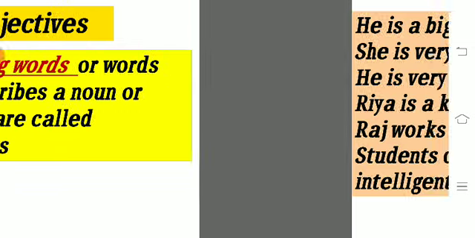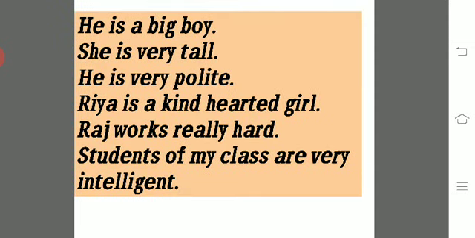Let's see some examples of adjectives. He is a big boy. Can anyone tell me what the adjective is in this? Yes, big, because big is describing the boy. She is very tall. Tall is the adjective here because tall is describing her. He is very polite.